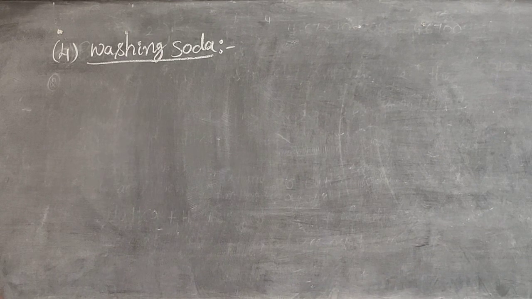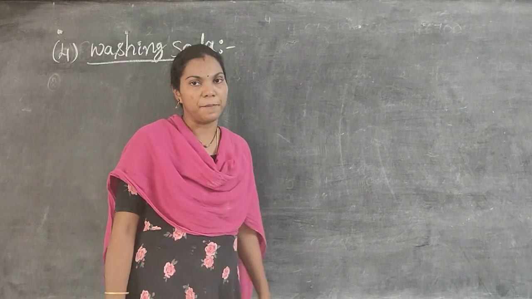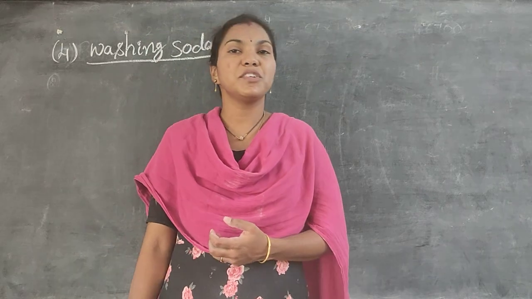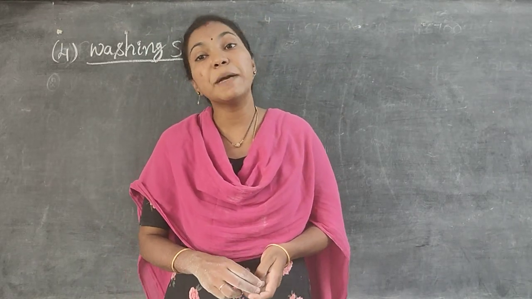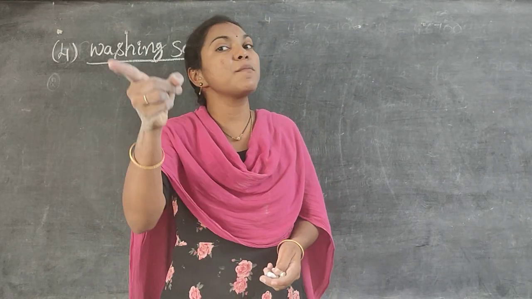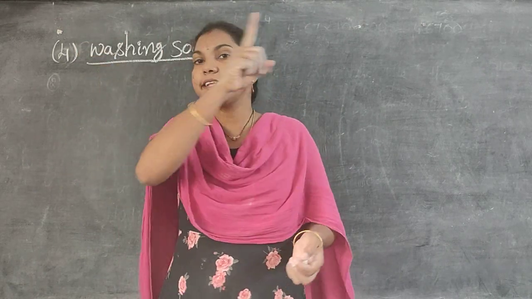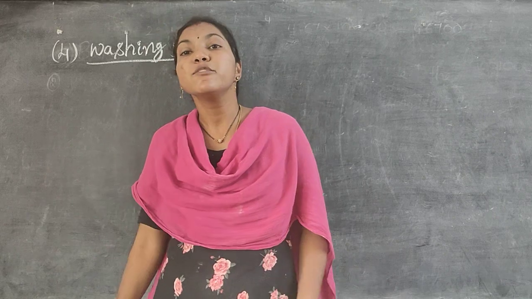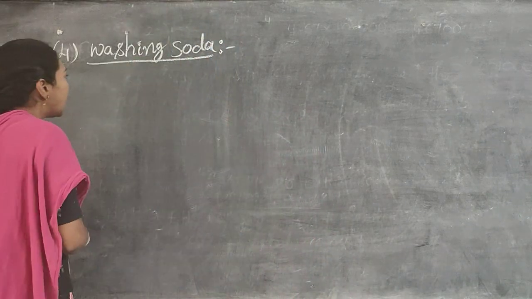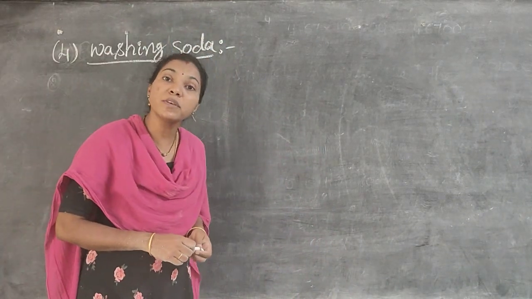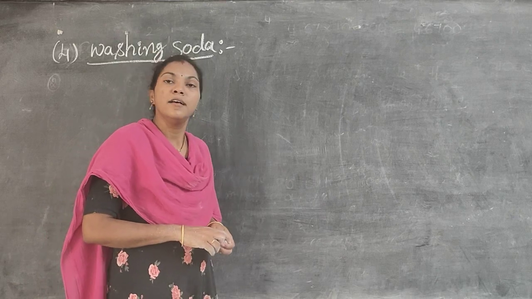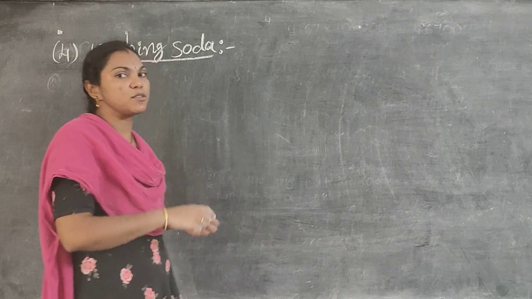Next compound, washing soda. The general name is washing soda. The chemical name is sodium carbonate. Sodium bicarbonate is baking soda. Sodium carbonate is washing soda. You have to remember, sodium hydrogen carbonate is baking soda, but sodium carbonate is washing soda.